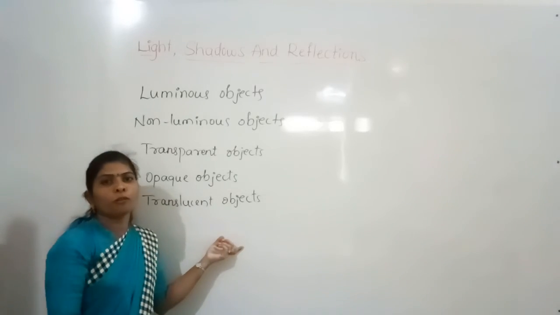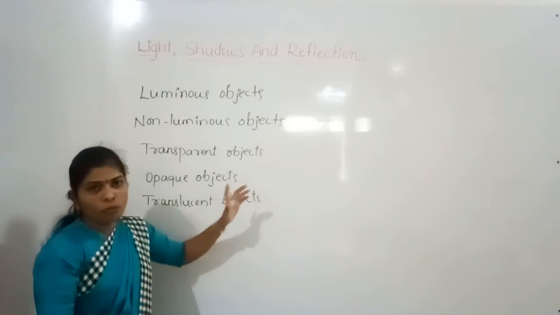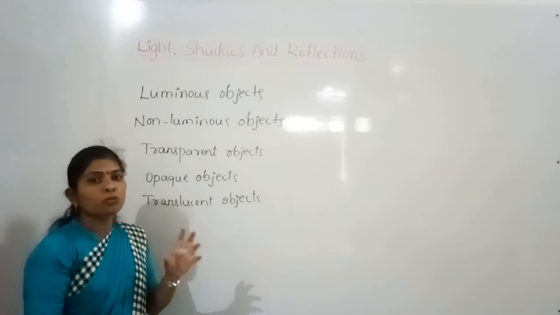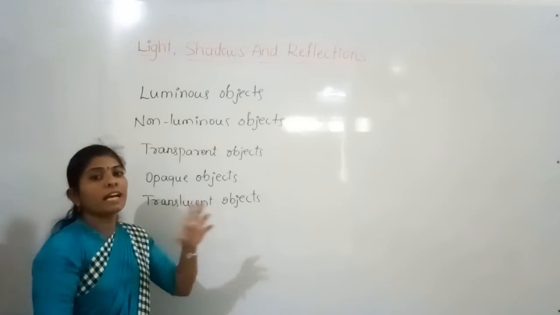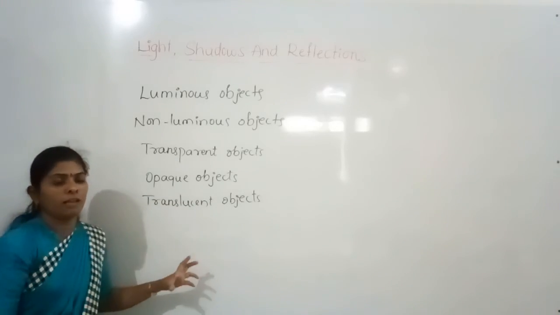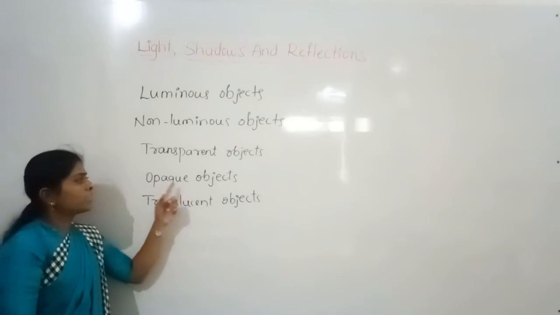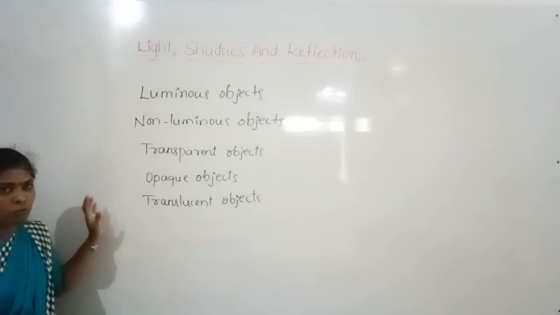Examples for opaque objects are brick wall, stone, pencil, wood and cardboard. Through them we are not able to see at all, because they do not allow light to pass through.